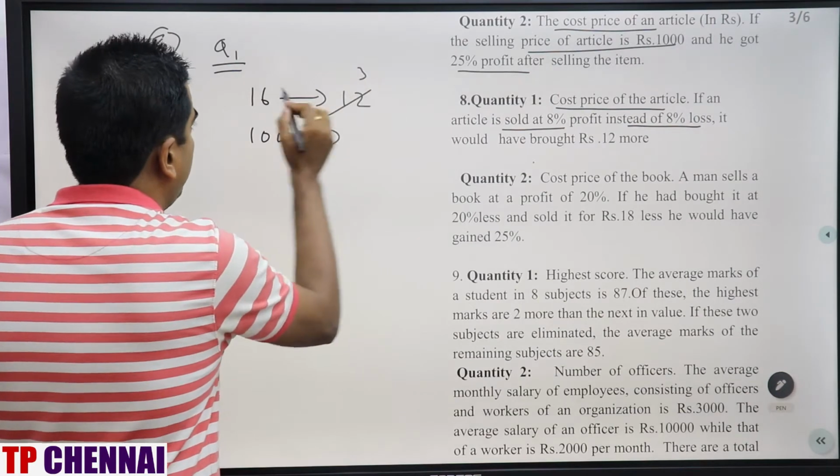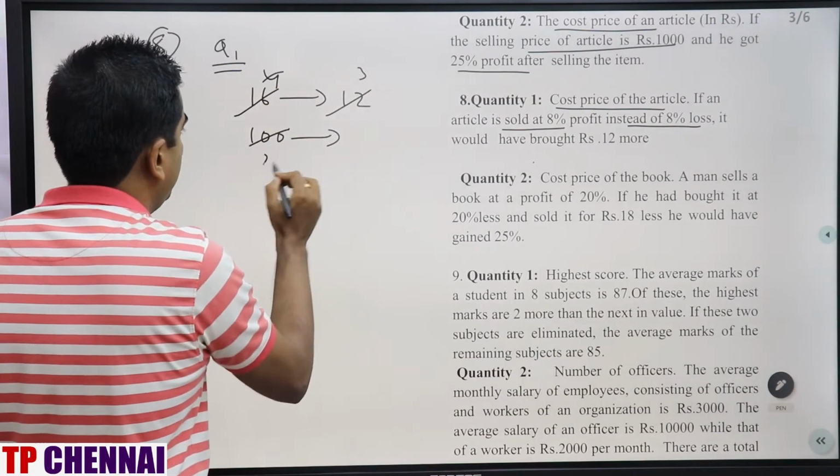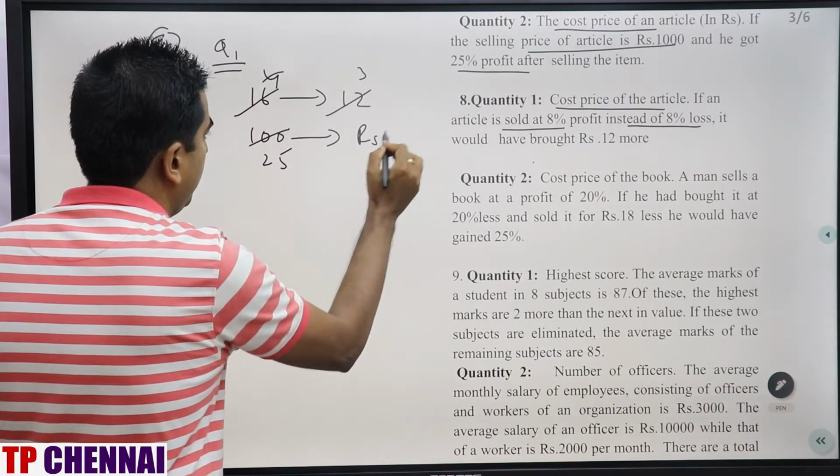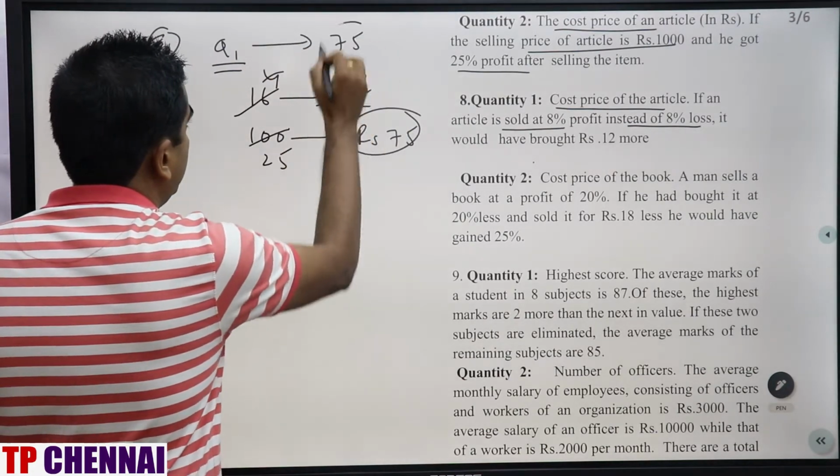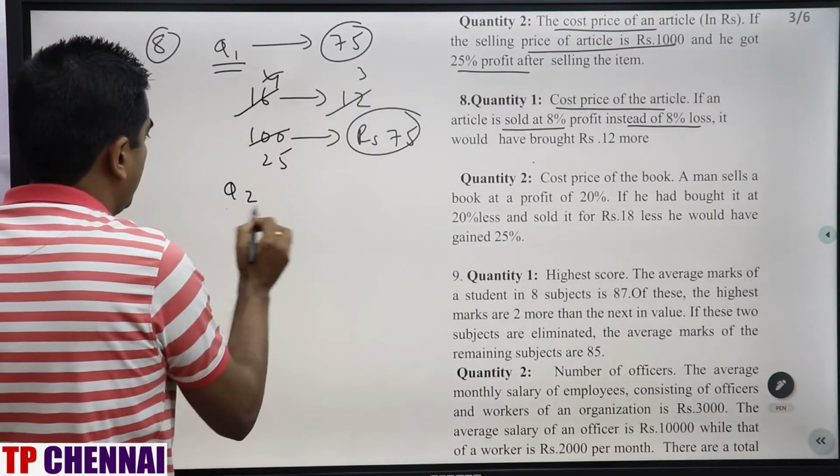CP they are asking. CP is nothing but always 100 only, right? 4 3s are 12, 4 4s are 16, 4 25s are 100. What is 25 into 3? 75. So CP is nothing but 75. Now come to quantity 2.